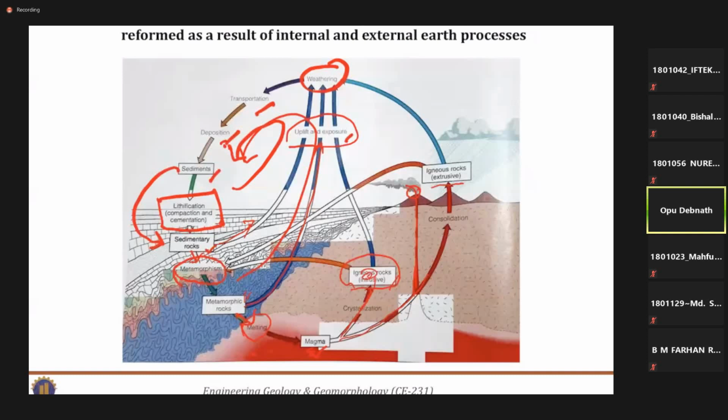So this is a complex cycle. It's a complete cycle of rock formation. That means formation, alteration, distortion, and reformation of rock from igneous, metamorphic, and sedimentary. So this cycle is known as the rock cycle. So here is an interrelation between these three rocks.